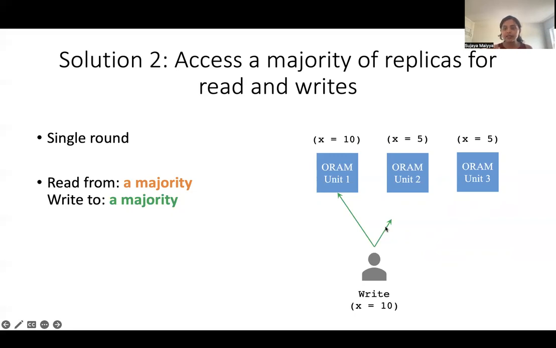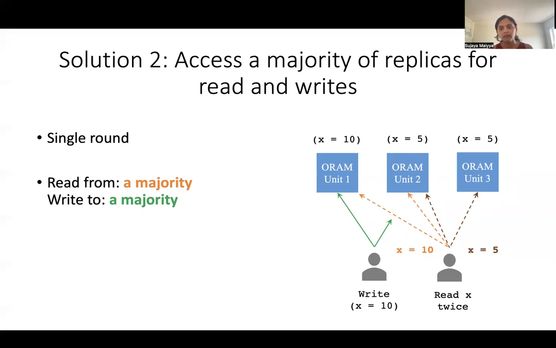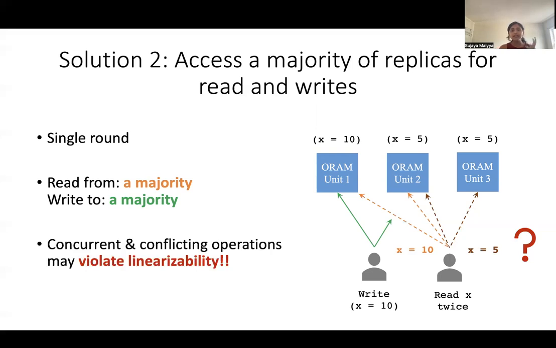And due to the asynchrony in the network, there is some message delay. At this exact point, another client is now going to perform 2 consecutive reads, where it first reads from units 1 and 2 and learns the value of X to be 10. It then reads from units 2 and 3 and learns the value of X to be 5. So what is the value of X? From this client's perspective, the read and write operations are non-linearizable.